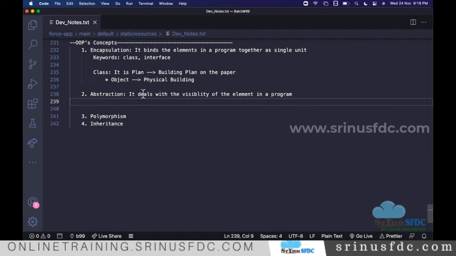So also let's take TV example, right? When you take TV, inside that, whatever the motherboard is there, whatever board is there, all those things, we don't bother about that. All we need to have, it should display the image on the screen. That's what we want. We don't want other things to be visible, right?